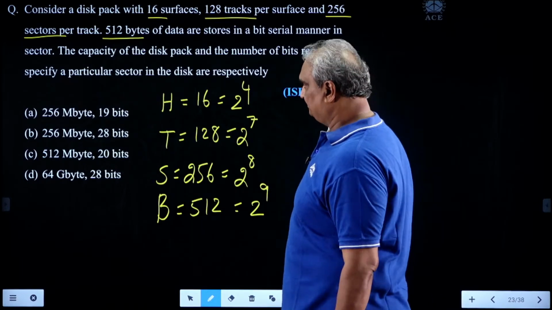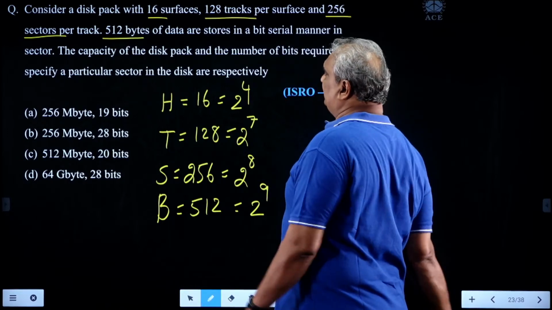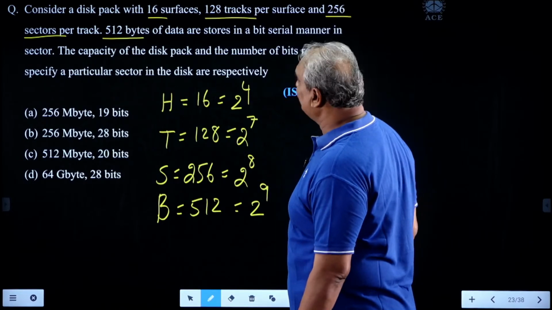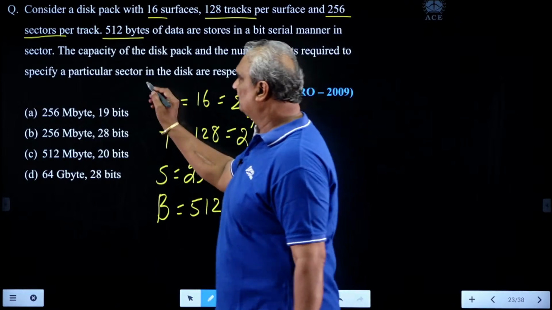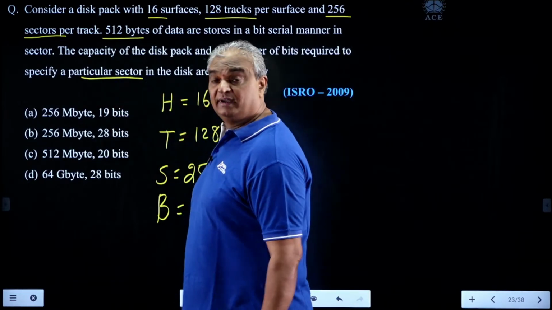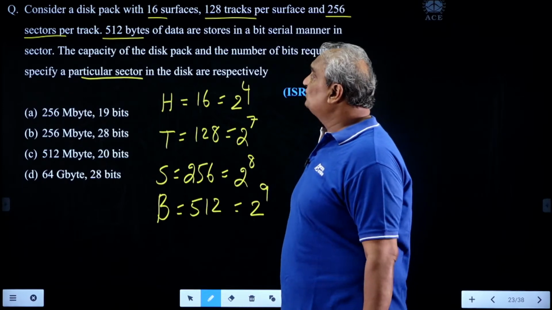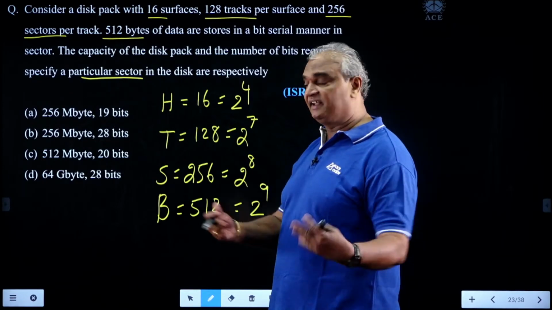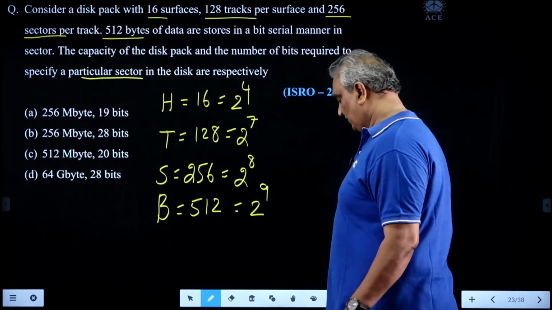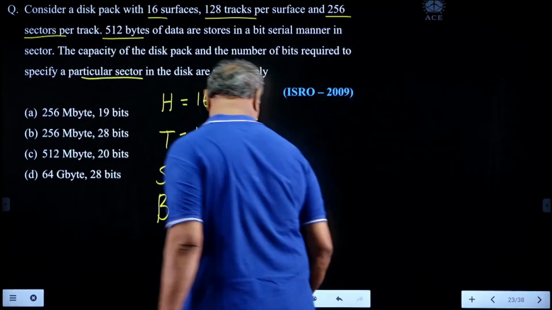What did he ask first? The capacity of the disk pack and the number of bits required to specify a particular sector. It means he asked the data storage capacity of the hard disk and the number of bits required to select one of the sectors in the entire hard disk. Okay? Now look here.